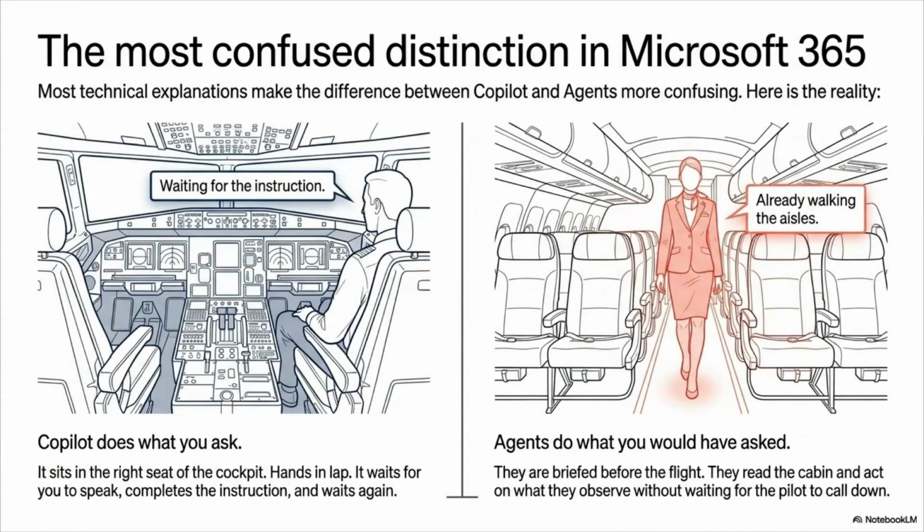The most confused distinction in Microsoft 365. Most technical explanations make the difference between Copilot and agents more confusing. Here is the reality. Look at the two images on screen. On the left, the Copilot in the cockpit. The speech bubble says, waiting for the instruction, hands in lap. It waits for you to speak, completes the instruction, and waits again. On the right, the flight attendant already walking the aisles. The speech bubble says, already walking the aisles. Briefed before the flight, reading the cabin, acting on what they observe without waiting for the pilot to call down. Copilot does what you ask. Agents do what you would have asked.